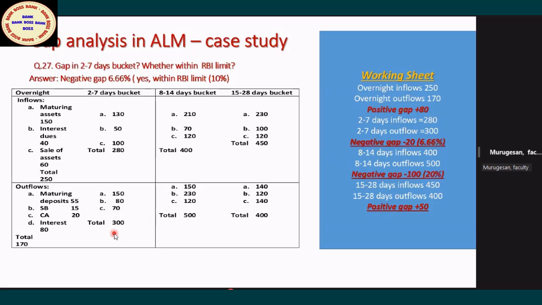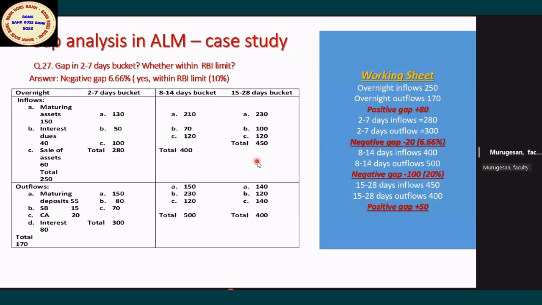Cumulative is asked only when they ask, madam. But when they are in a particular bucket, why are they giving the inflow and outflow for every bucket? Because you have to know the inflow and outflow in each bucket. But why are they asking for the cumulative? Sometimes some buckets will be positive and some negative. Overall, they will ask the question: what is the cumulative gap? But in each bucket you have to be sensitive.